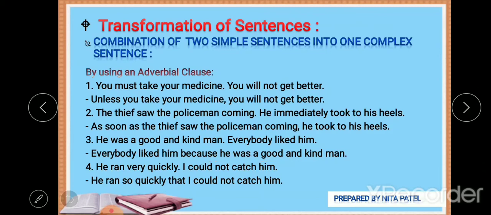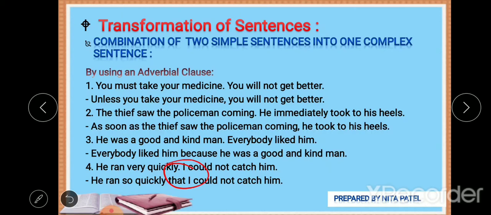Okay, it's very easy. Next, he ran away quickly, I could not catch him. He ran away very quickly, I could not catch him. So now you will find that there is a result, that he ran away so quickly that I could not catch him. So we are showing the result here. So in that condition, you can go for that.